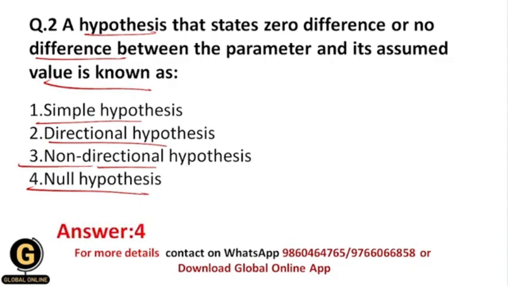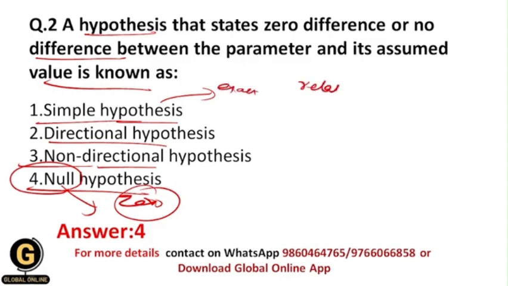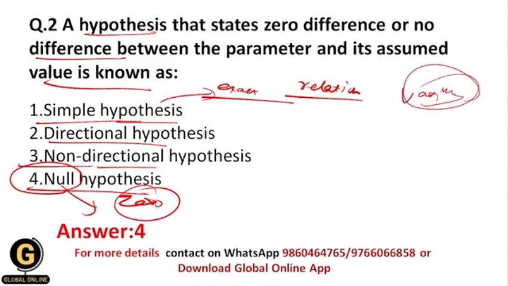So you can actually familiarize the word null. The meaning of null itself is zero. Okay, so it means that there is zero difference or zero relationship between the parameter and its assumed value. Okay. What is simple hypothesis? So basically simple hypothesis states the exact relationship between the variables. Okay, whatever relationship between the variables is already there, the exact relationship is going to be stated by simple hypothesis.